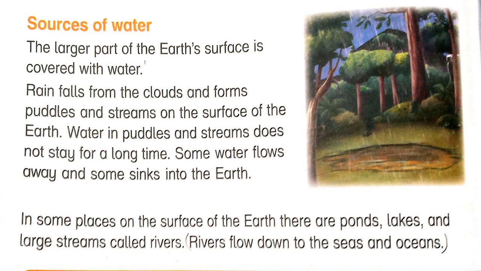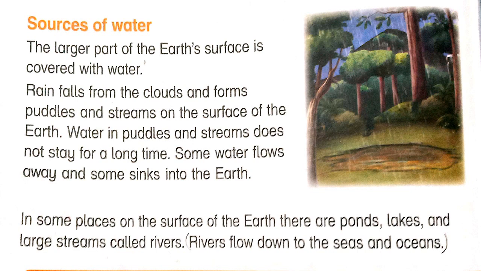Water puddles and streams do not stay for a long time. Some water flows away and some sinks into the earth. If there is a rainfall, the water cannot stay long on the surface of the earth because after some time, some of the water will sink into the earth and some will flow away.